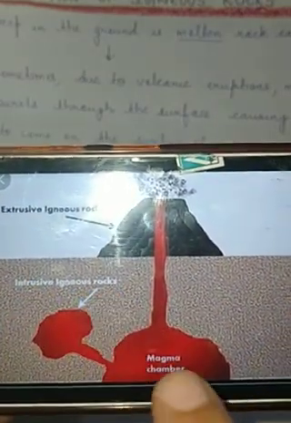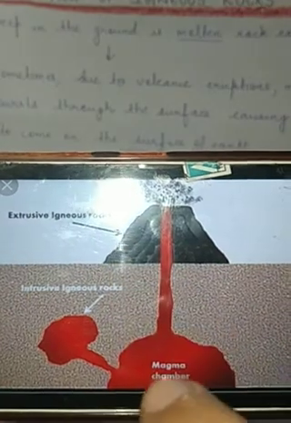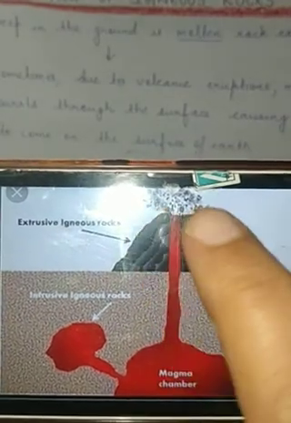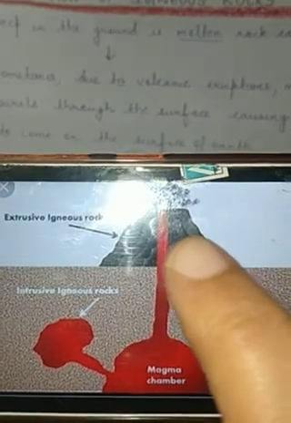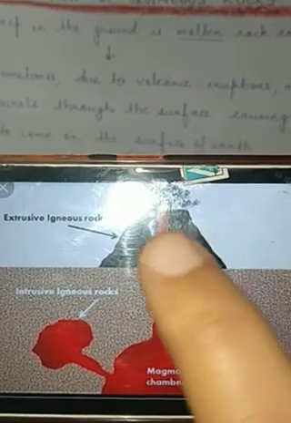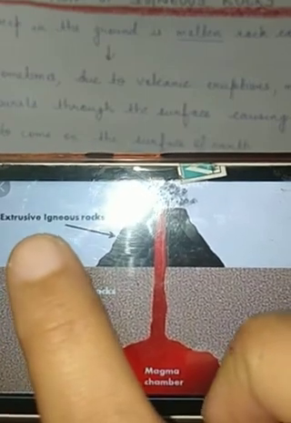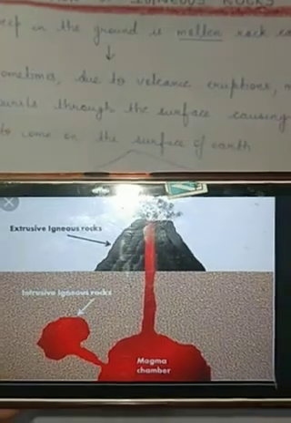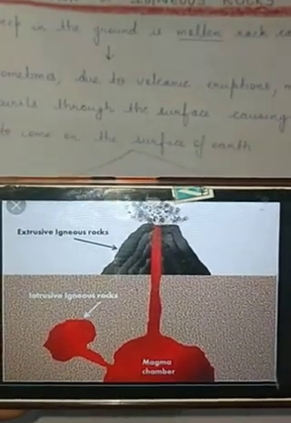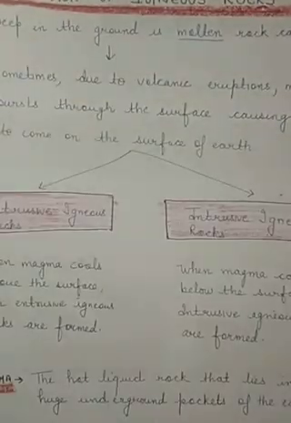Intrusive igneous rocks form when the magma is solidified inside the earth only, and extrusive igneous rock forms when magma comes on the surface of earth. What we call the magma when it comes on the surface of earth, we refer to as lava. So when it solidifies, what kind of rocks does it form? Extrusive igneous rocks. So this is all about the formation of igneous rocks, and tomorrow we are going to discuss the types of igneous rocks also.